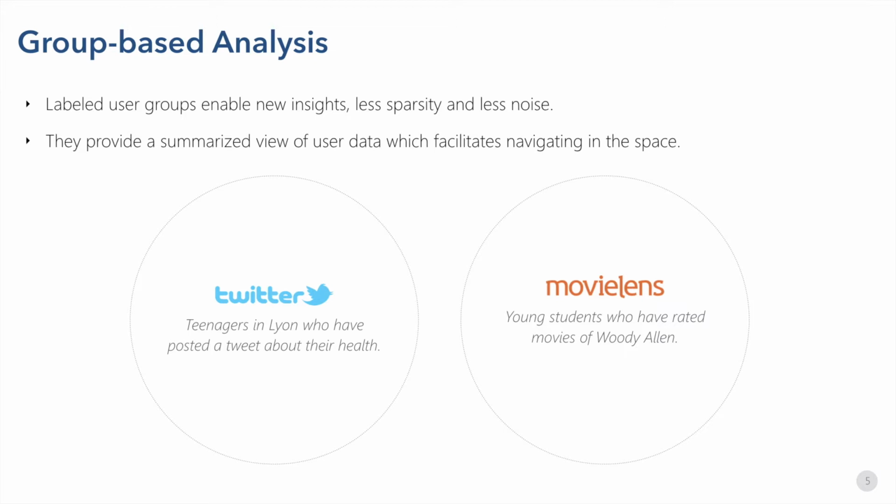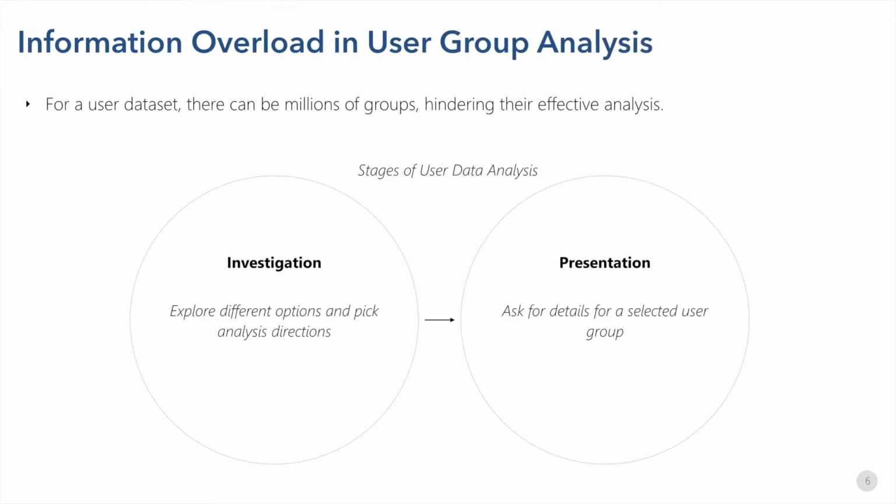Two realistic examples of groups are shown here. For instance, a group in Twitter is teenagers in Lyon who have posted a tweet about their health. Also in Movie Lens, a movie rating website, a group is formed by young students who have rated movies of Woody Allen. However, there is a critical challenge in user group analysis, which is information overload.